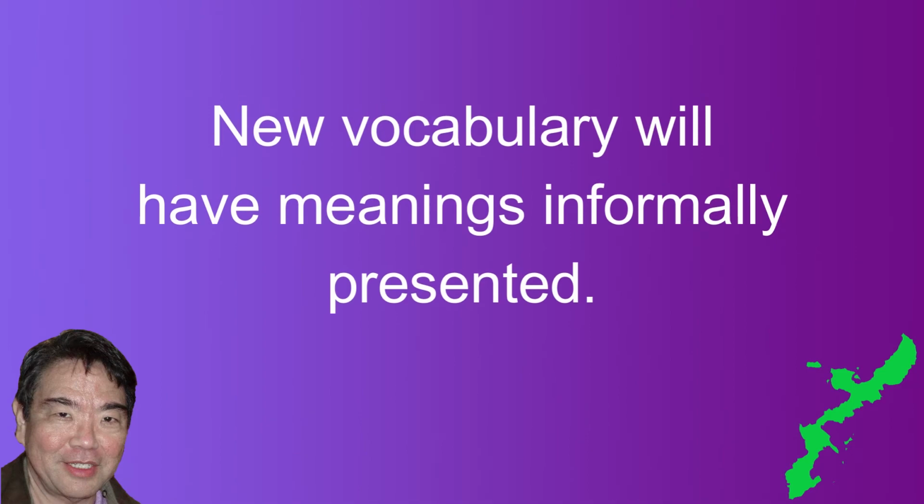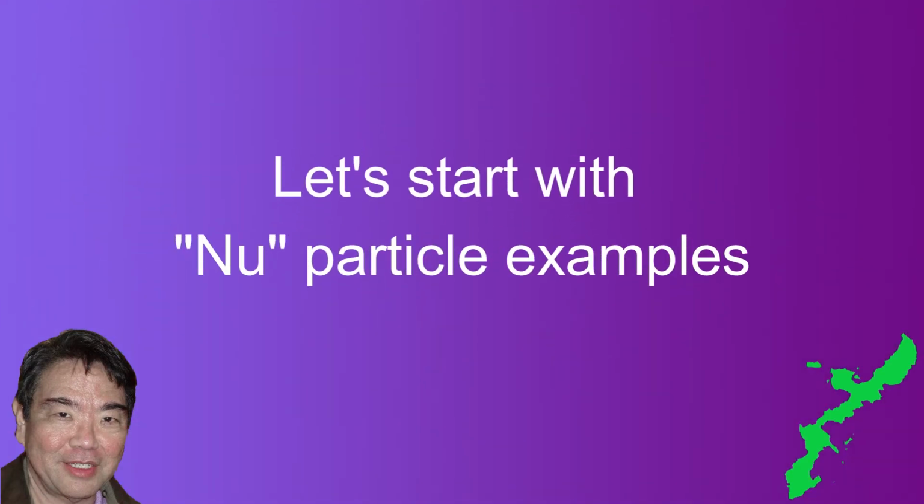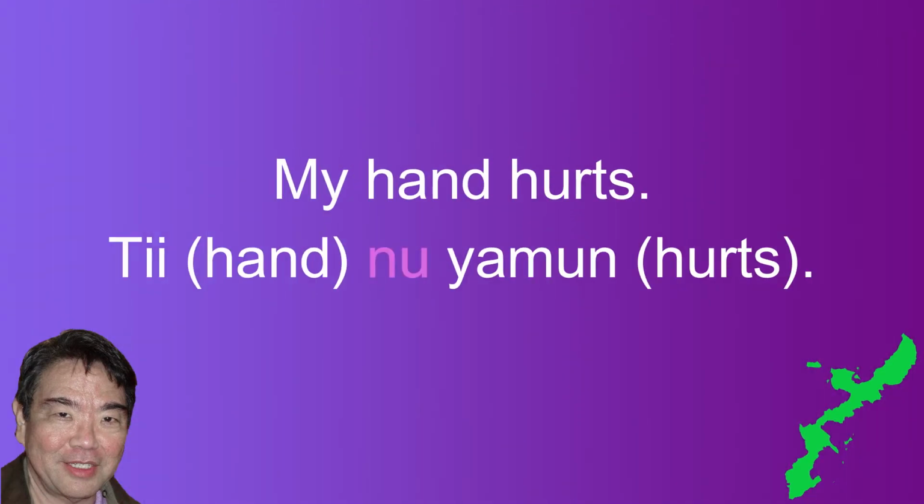These examples will use vocabulary that we have not discussed yet, but I will provide the translations, so don't worry. Sometime in future videos, I will formally introduce these new words. Let's start with some examples using the nu particle. The first example is my hand hurts. In Japanese, it is tega itai. In Uchinaguchi, it is ti nu yamung. The hand, or ti, is the subject and is followed by the subject marker nu.